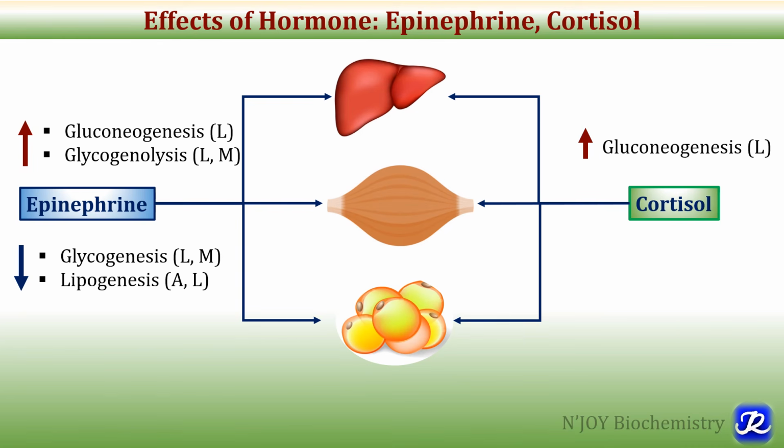The cortisol, what is the role of cortisol? It increases gluconeogenesis, and thus it helps in increasing blood glucose concentration in the liver by increasing gluconeogenesis and by decreasing peripheral uptake of glucose in the adipose tissue and muscle. And that's how both these hormones, epinephrine and cortisol, are hyperglycemic hormones.